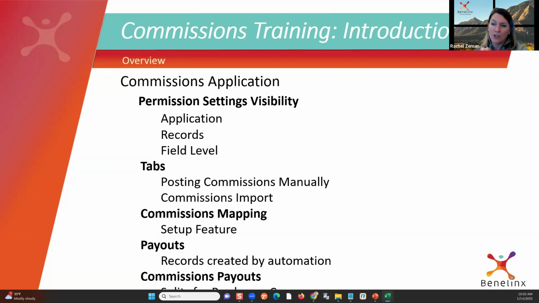And that's where we're going to be able to, first and foremost, decide how we're going to get the data in the system. That's the hardest part, right? I have 230 entries. How do I get that information in the system? That always seems to be the focus, and that has been our focus at Benelinx. How do I get the information in? We're going to move the dial forward this year, and we're going to go from just how do I get it in, to how do I reconcile? How do I see my analytics? How do I manage my business?